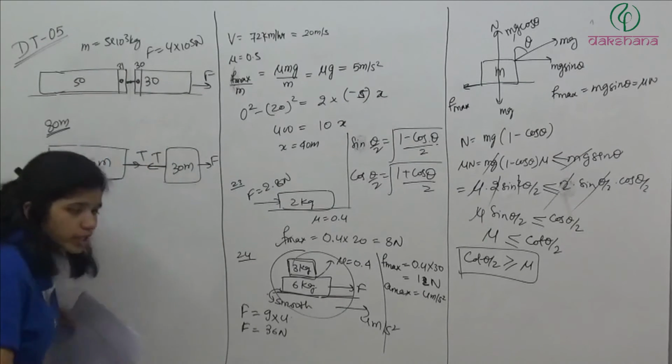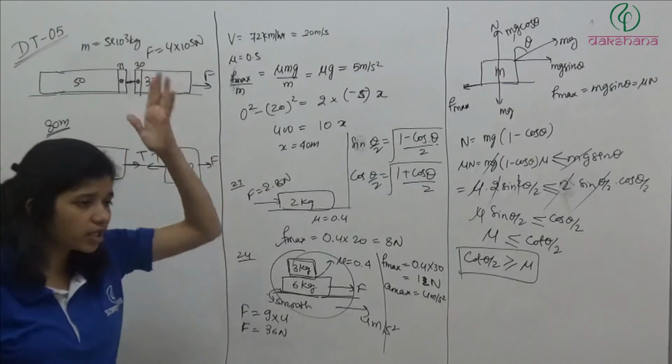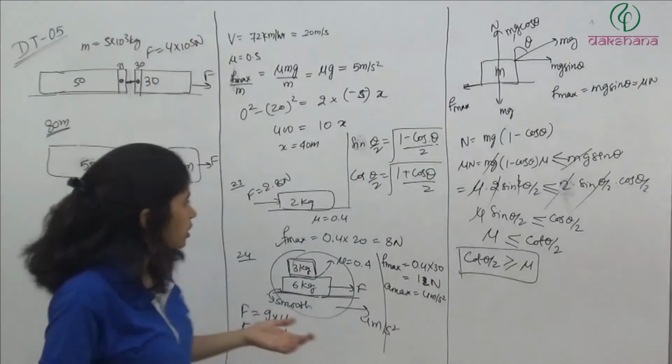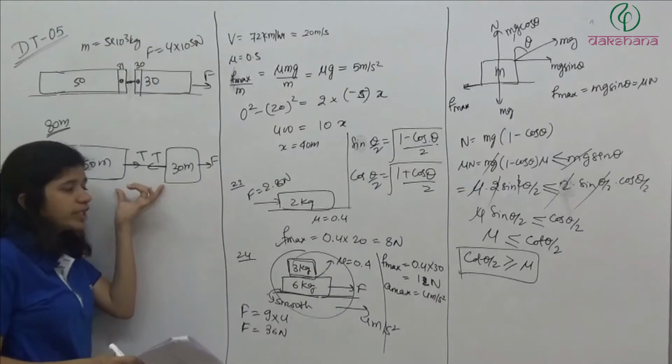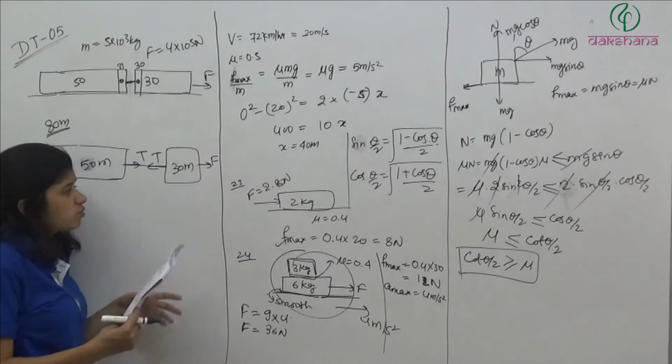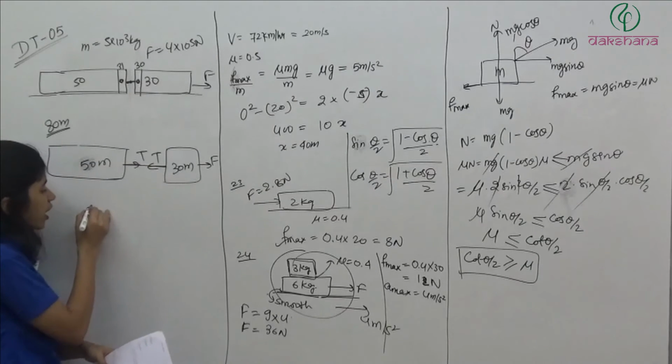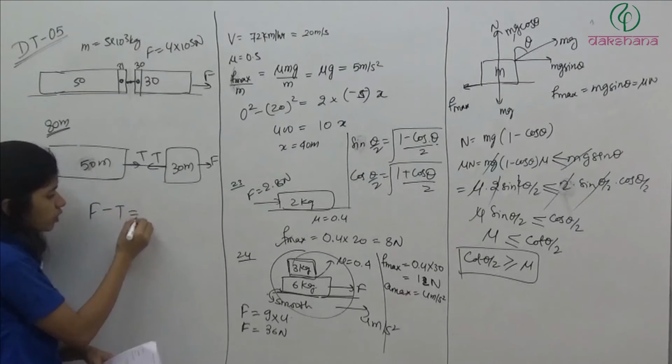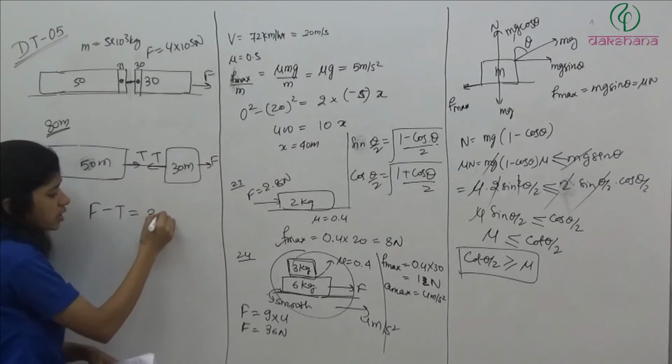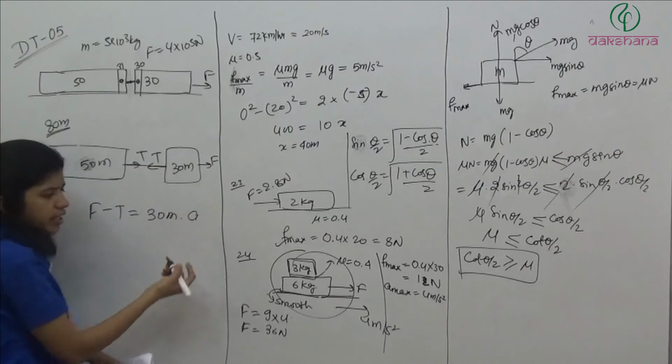That's why I have broken this in two parts at the 30th and 31st block. That's how I'll be able to find out the tension in the coupling between the 30th and 31st block. So now for this I can write F minus T is equal to mass, कितना है इसका, 30 m into its acceleration. Acceleration अभी हमें पता नहीं.